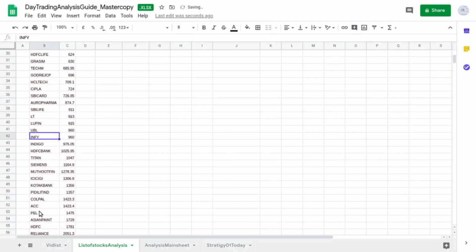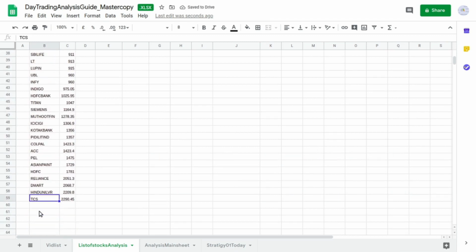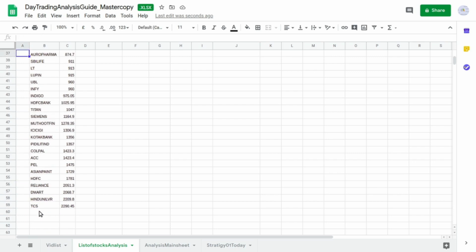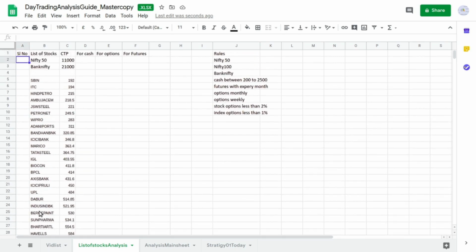So finally we got around 50 stocks to observe, but we will not be observing all 50 stocks regularly; we have a master list to observe from. This is index 1, index 2 we should observe.